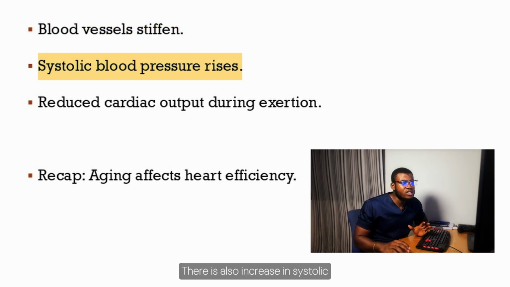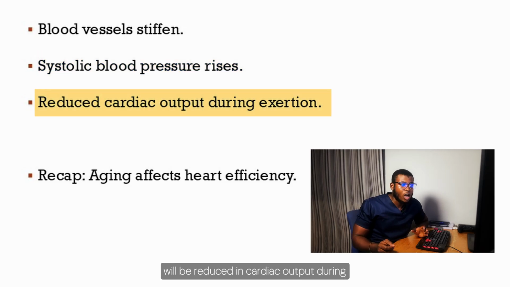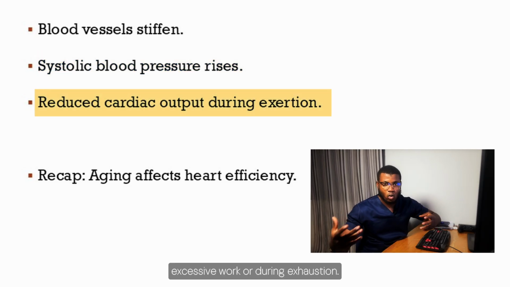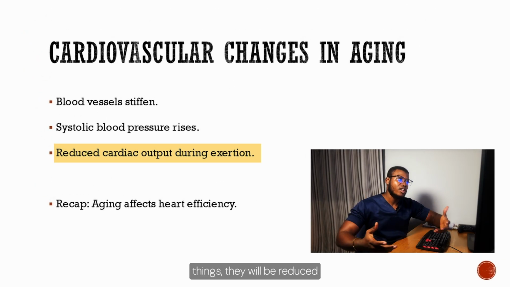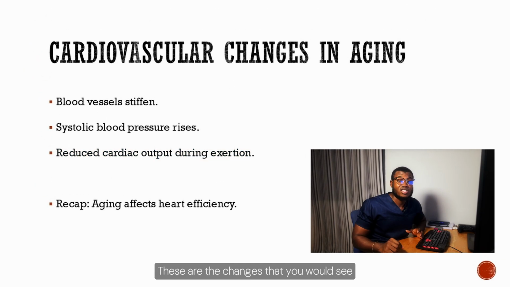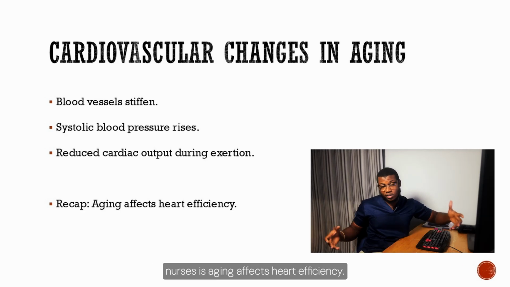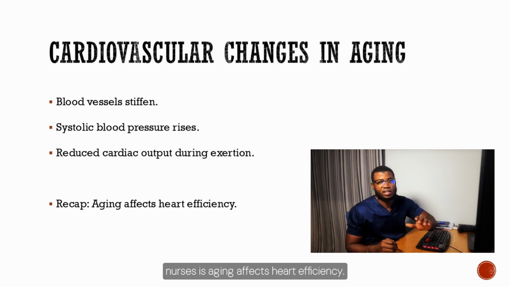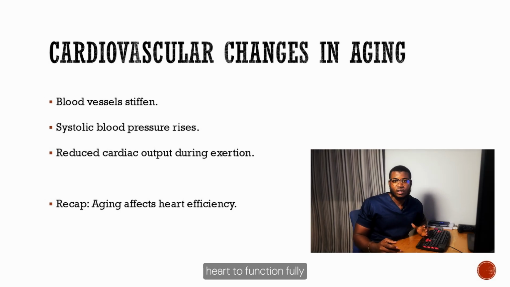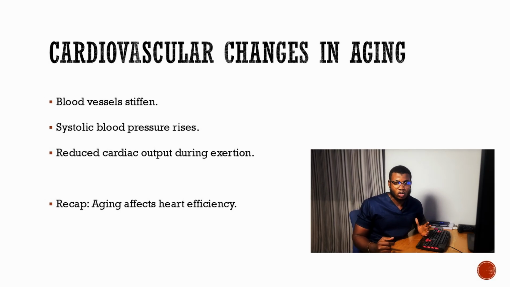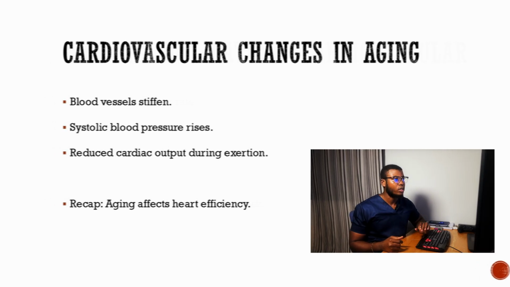There is also an increase in systolic pressure seen in cardiovascular changes, and then there will be reduced cardiac output during excessive work or during exertion. When you start to do a lot of effort, trying to do a lot of things, there will be a reduction in cardiac output. These are the changes that you would see in the cardiovascular system. So what we just need to remember here as nurses is that aging affects heart efficiency. As you are aging, the ability of your heart to function fully would deteriorate. It's going to reduce in its function or capacity itself.